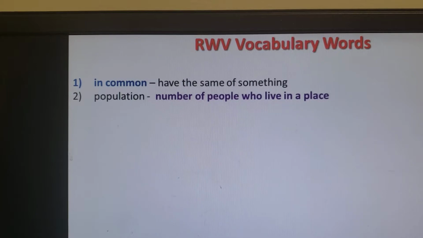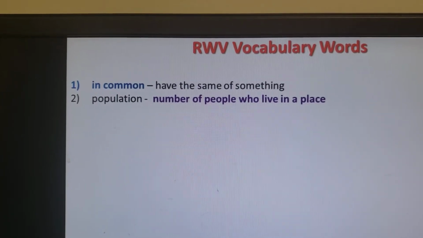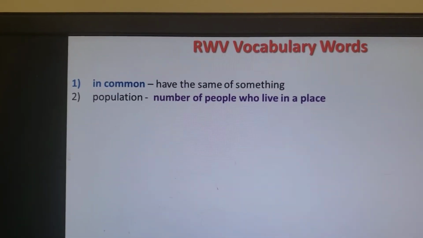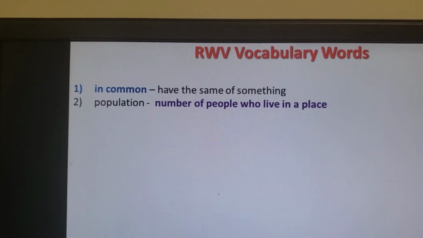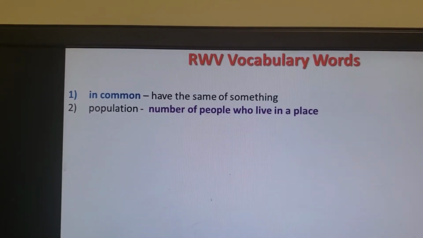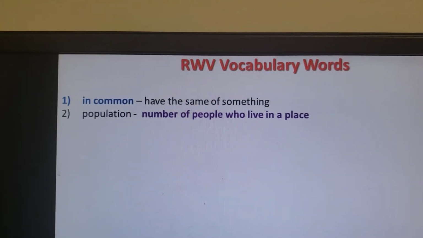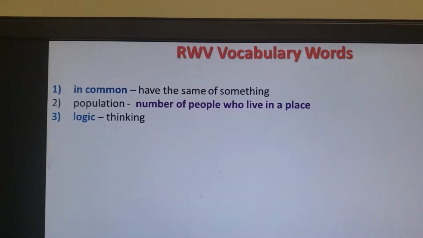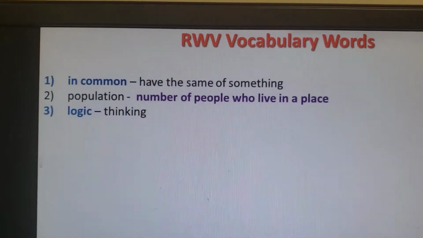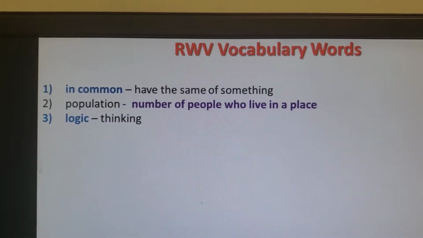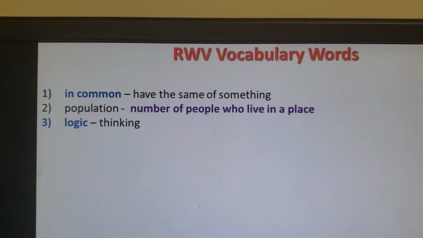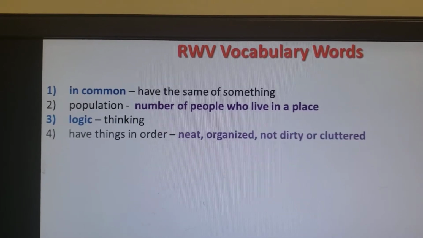Population. Population is the number of people who live in a place. So let's say Vietnam has about 92 million. So the population of Vietnam is 92 million. Logic. Logic means thinking. Everything we do involves logic.